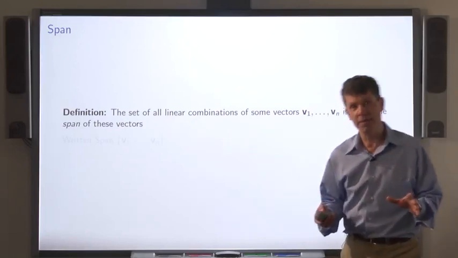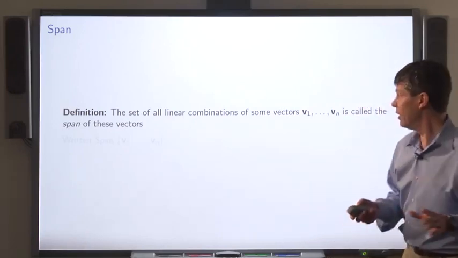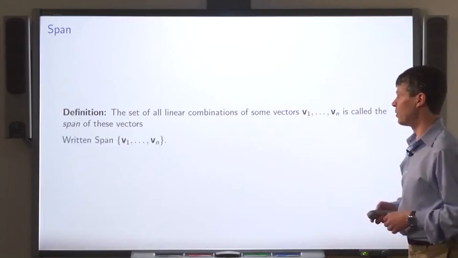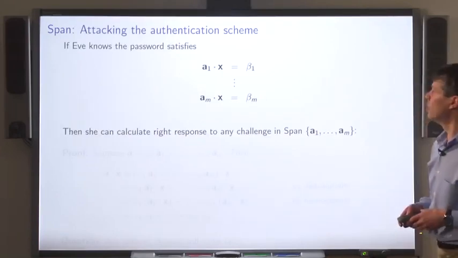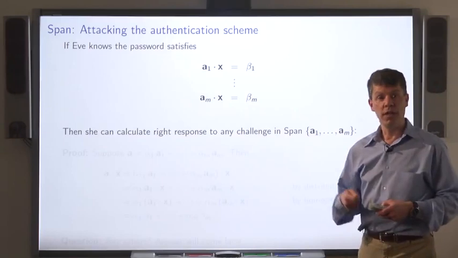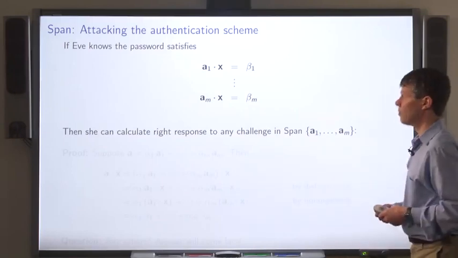The set of all linear combinations of vectors v1 through vn is called the span of those vectors. It's written this way. Let's go back to the challenge response system.